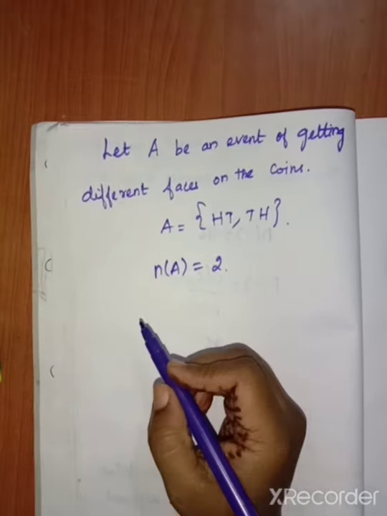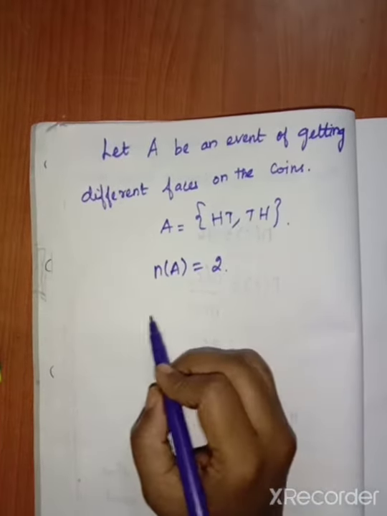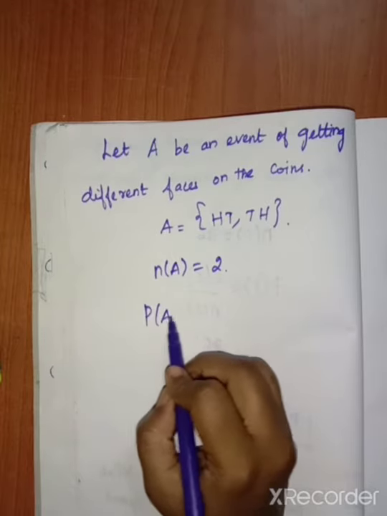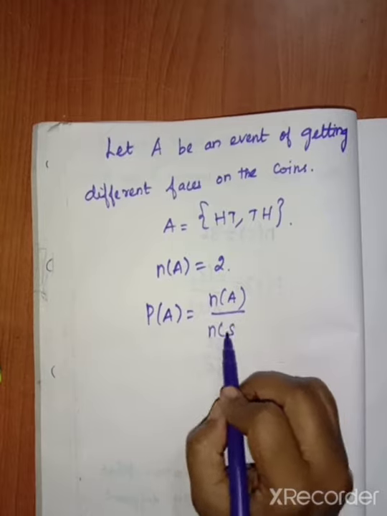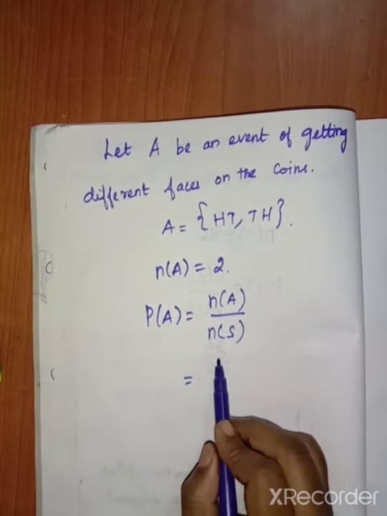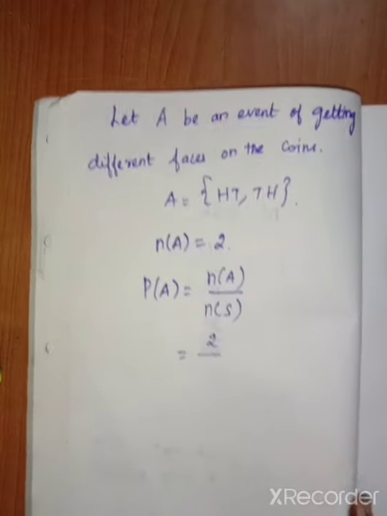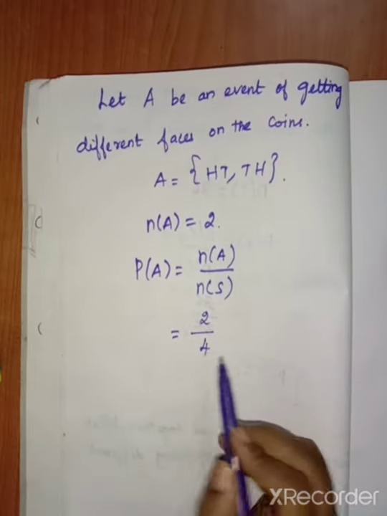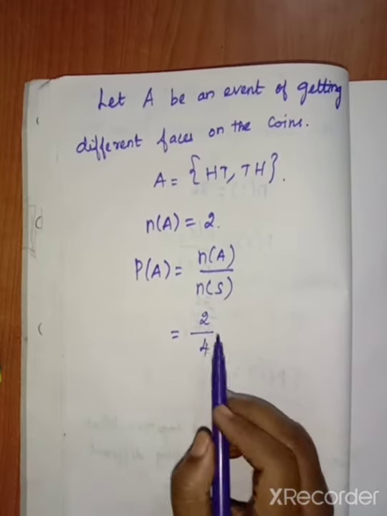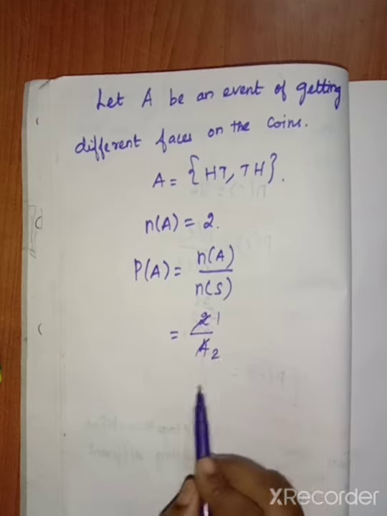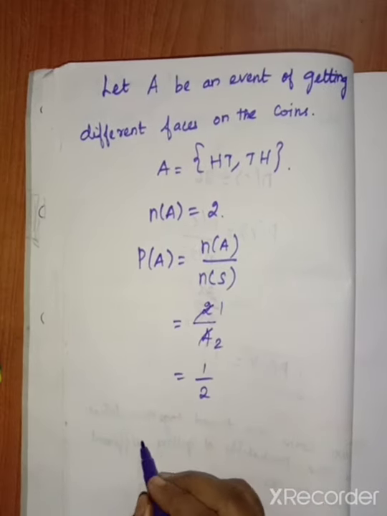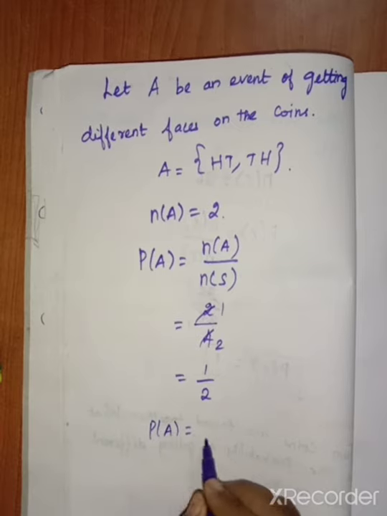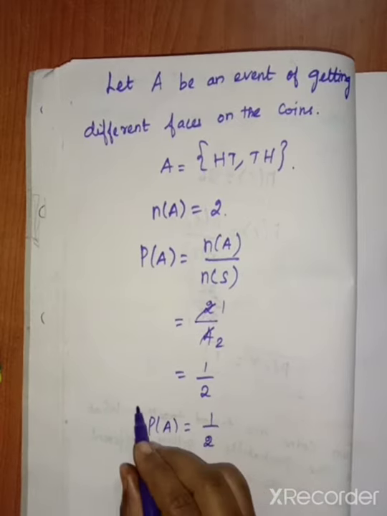So here we want to find the probability. What is the probability they ask? So P of A, we use the formula, equal to n of A divided by n of S. Here n of A is nothing but 2, n of S is 4. So here we can cancel with the table, that is the 2 table. 1 twos are 2, 2 twos are 4. So 1 by 2. So here P of A equal to 1 by 2.